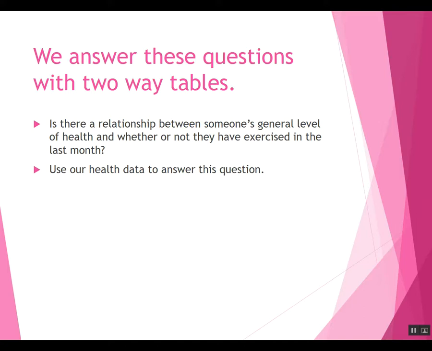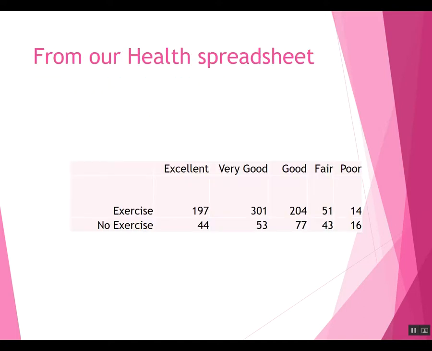So let's look at an example. Is there a relationship between someone's general level of health and whether or not they've exercised in the last month? And we'll use our health data to answer this question. So when we filter the health data and break it up by whether or not they've exercised and what kind of health they're in, these are the numbers we get.